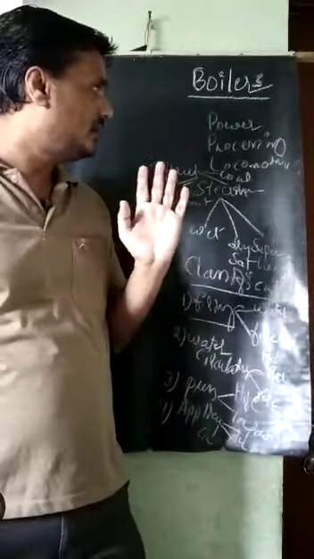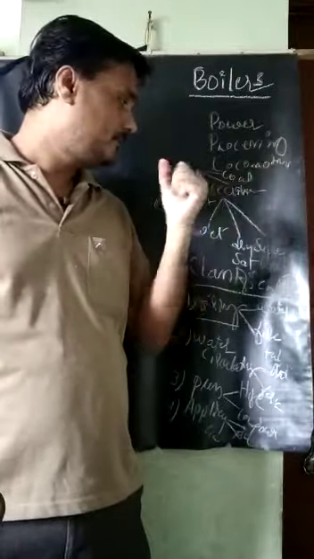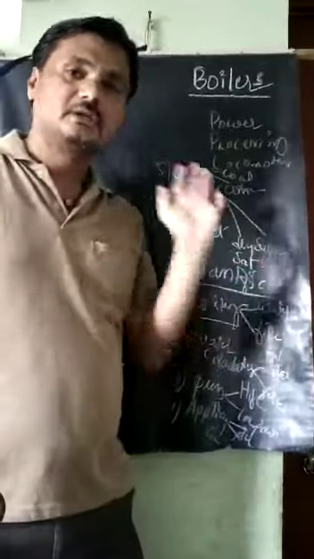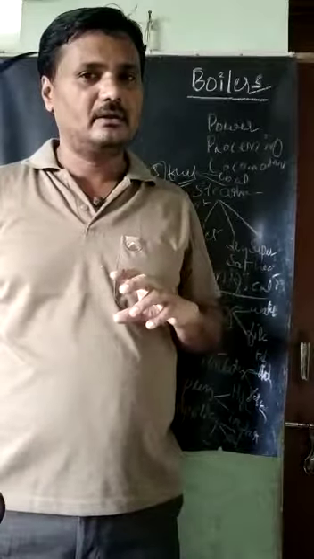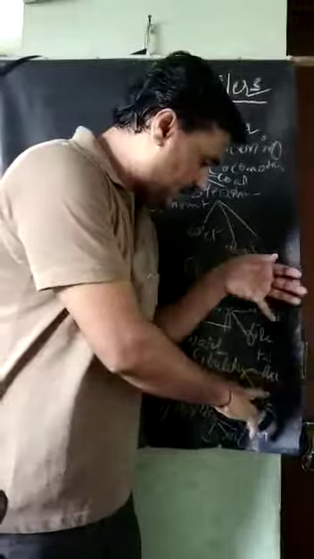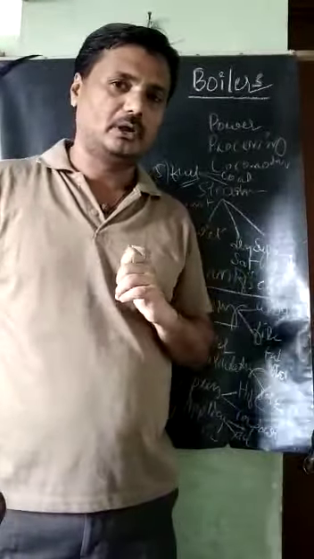Now we have studied the uses and advantages of the boiler, the types of steam, and the classification of the boiler. In the next video lecture, we will study one example each of a water tube boiler and a fire tube boiler.